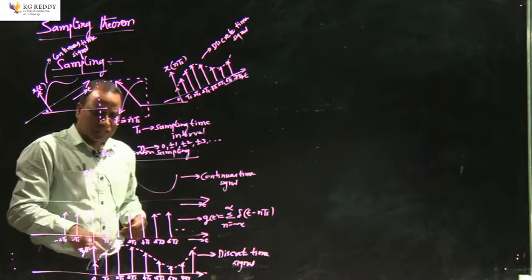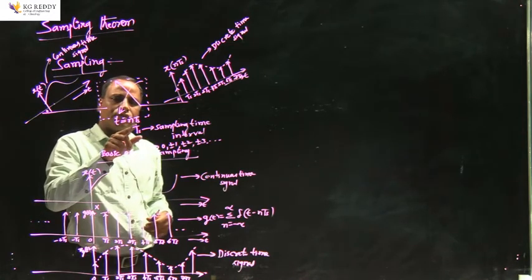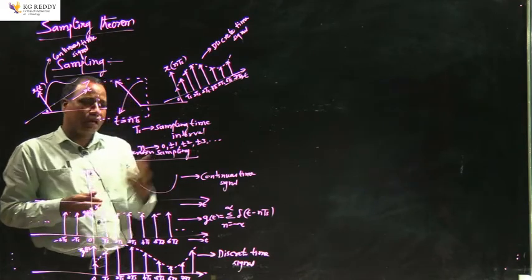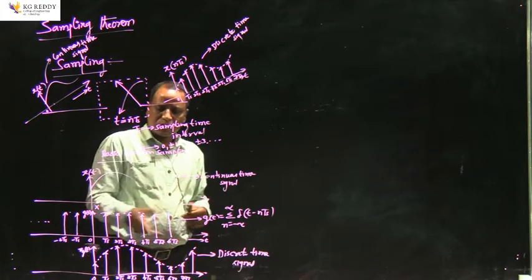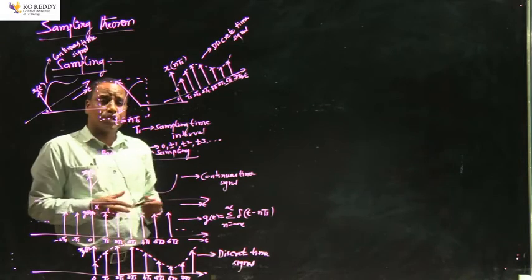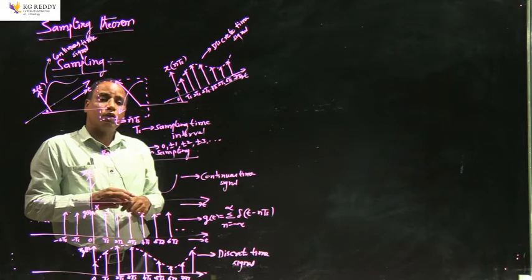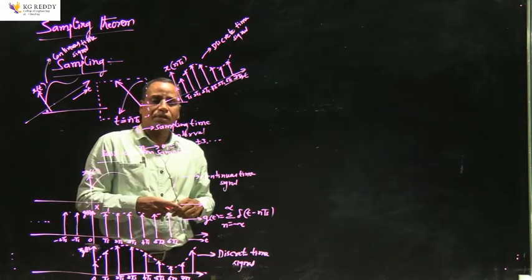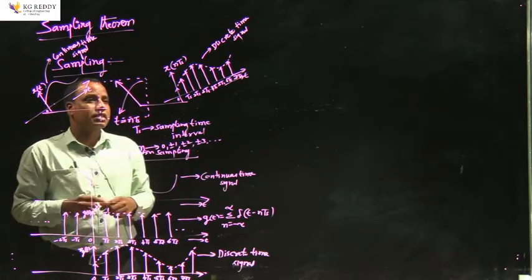Here the Ts will be chosen according to the sampling theorem, whereas n is an integer which takes the values 0, plus or minus 1, plus or minus 2, plus or minus 3, and so on. So let us try to understand the definition of the sampling theorem, how this particular Ts will be chosen, what the various conditions in the sampling theorem are, and when the reconstruction of this continuous time signal from the discrete time signal is possible.